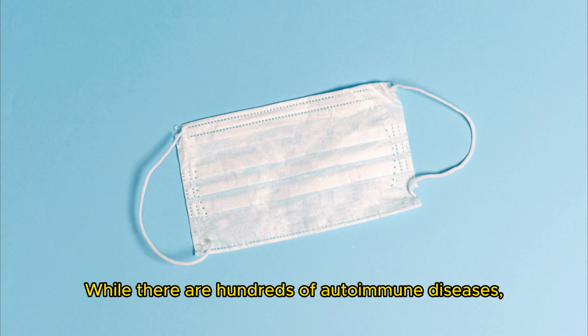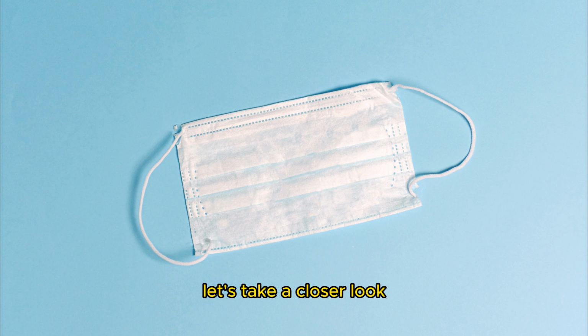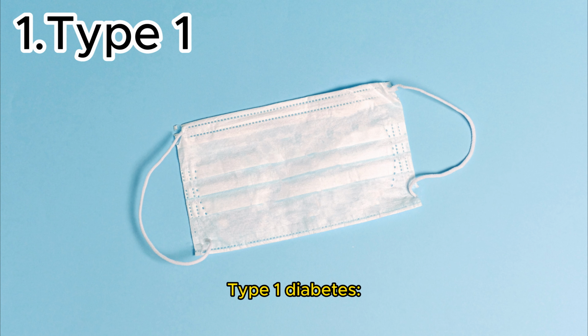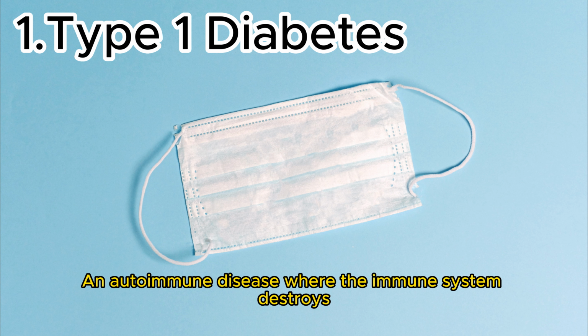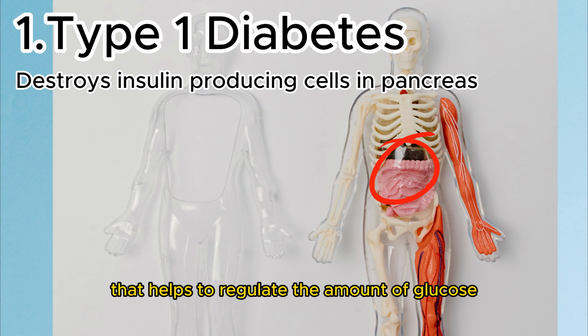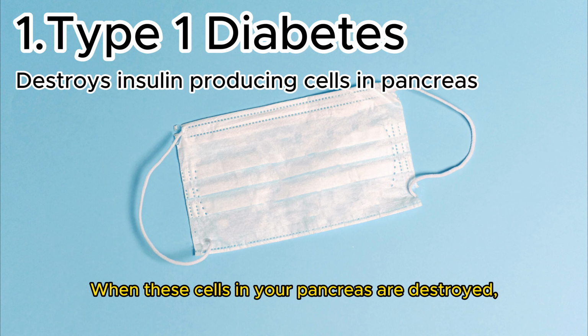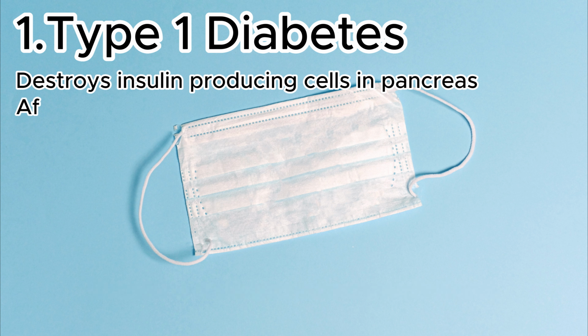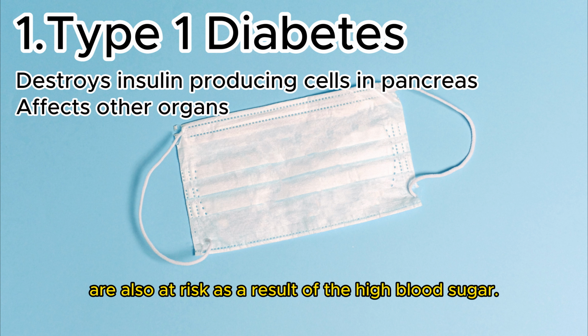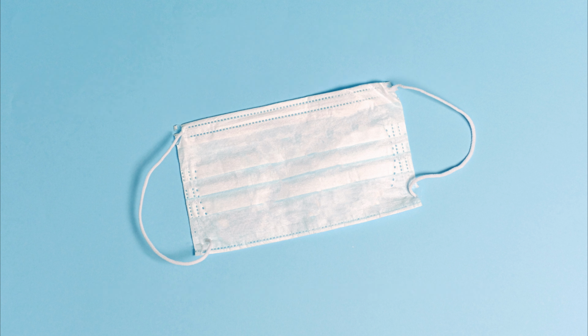While there are hundreds of autoimmune diseases, let's take a closer look at 8 of the more common ones. Type 1 diabetes, an autoimmune disease where the immune system destroys the insulin-producing cells in the pancreas that help to regulate the amount of glucose in your blood. When these cells in your pancreas are destroyed, your other organs such as your heart and kidneys are also at risk as a result of the high blood sugar.